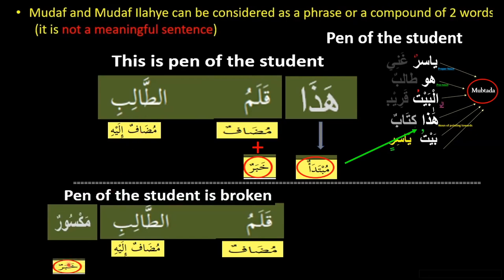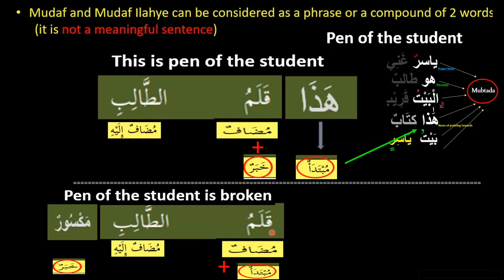So what is this maksurun doing? It is an information about pen, isn't it? Khabar about the pen. It's an information, some sort of detail about the pen. So maksurun is the khabar. If we have a khabar in the sentence, it means there should be some mubtada as well. So mubtada is always marfu, right? At-talib, is it marfu? No, it is majroor. Oh, here we have qalamu. This is marfu. So this is our mubtada, right? So this word qalamu is playing the role of mubtada, and it is also mudaf, and maksurun is the khabar, and at-talibi is the mudaf ilay.